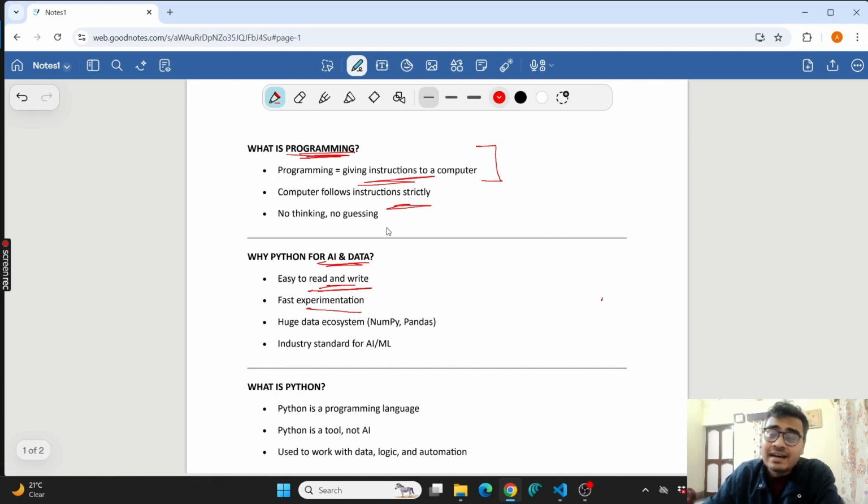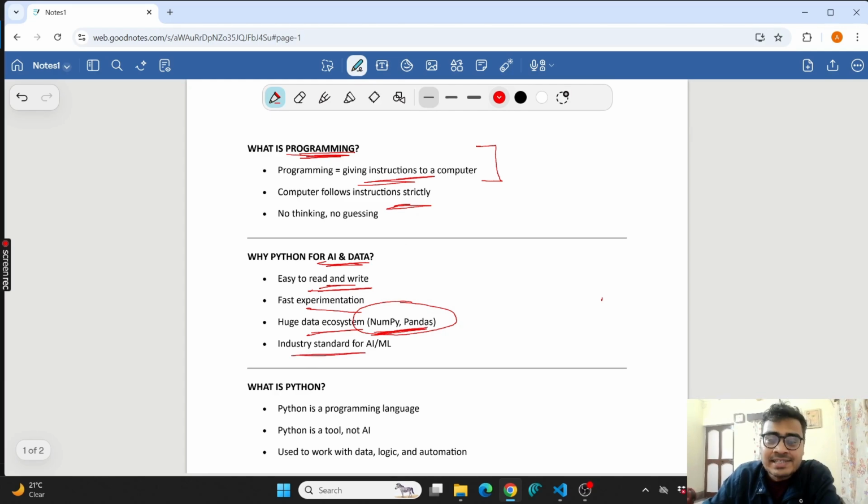Next, it has a huge data ecosystem. What does it mean? It has specific libraries, or specific functionalities, which are made only for data analysis and other related things. NumPy and Pandas are two data libraries used in Python for data analysis, data handling, data cleaning, exploring data, and many other things. We will discuss these two libraries later. But yes, this is what Python has for AI and data.